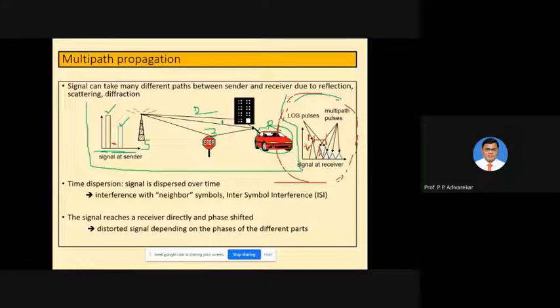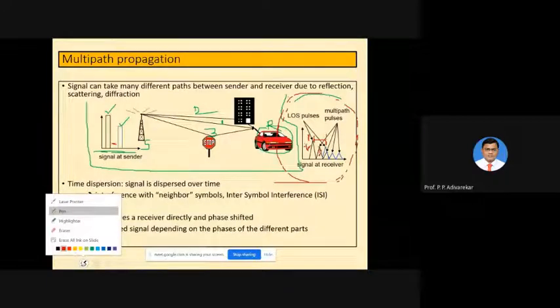So now at the receiver, when we receive the second symbol, if you closely see here, the first signal received because of the line of sight connection of the second symbol is coinciding with the third signal received of the first symbol. Again, I am repeating, just see clearly. The third signal received of the first symbol, I'm talking about this particular signal.